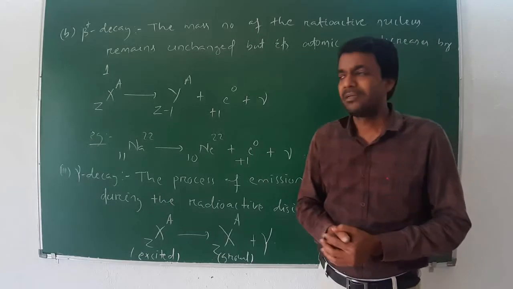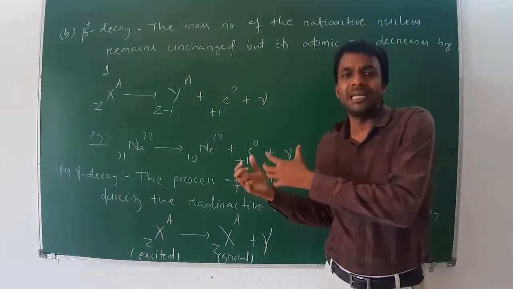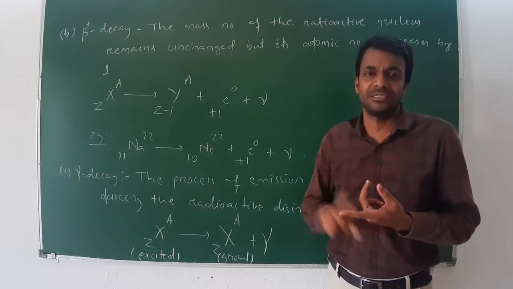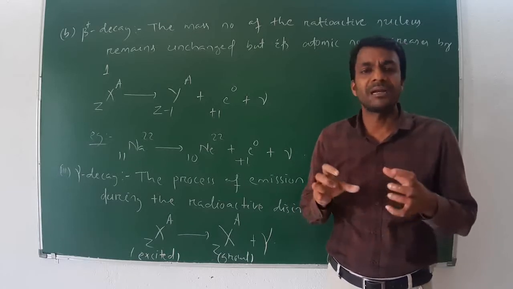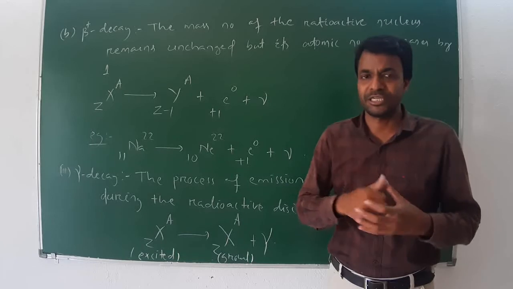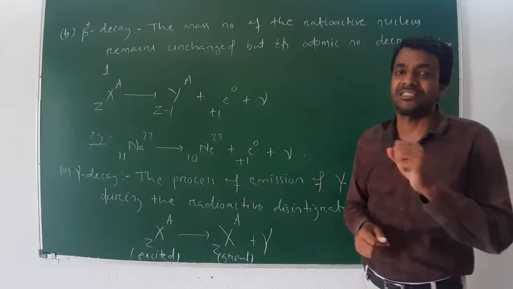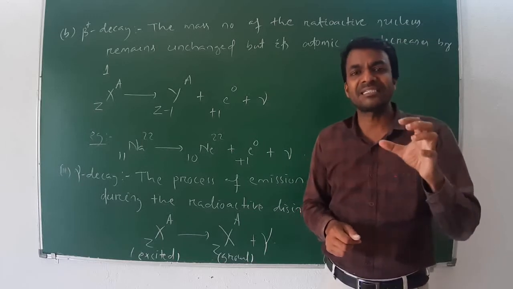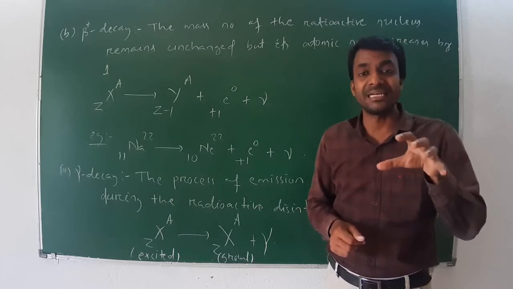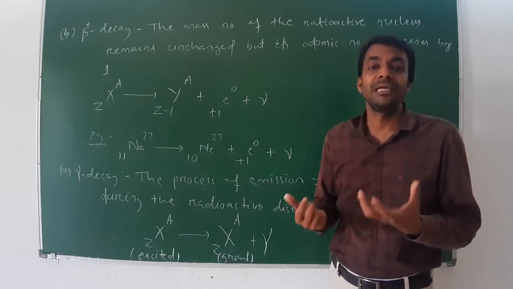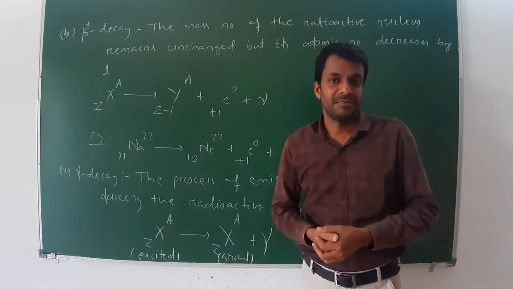As a gamma ray or photon has rest mass 0 and charge 0, it is a neutral particle. Therefore, the mass number and atomic number do not change. Only the state is changed. If the reactant is in an excited state, the product will be in the ground state.